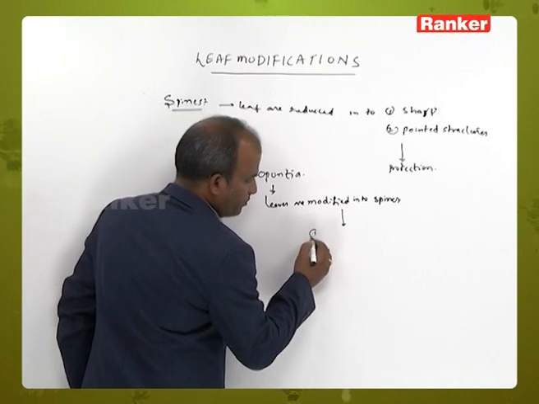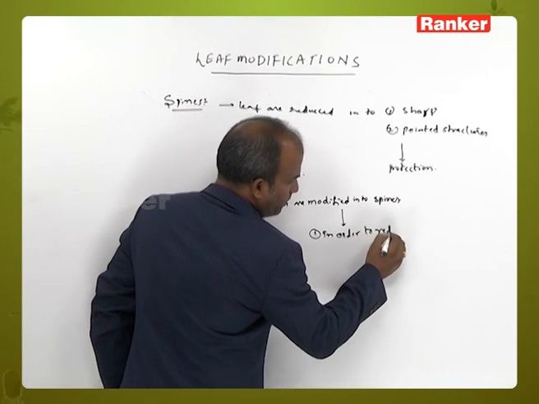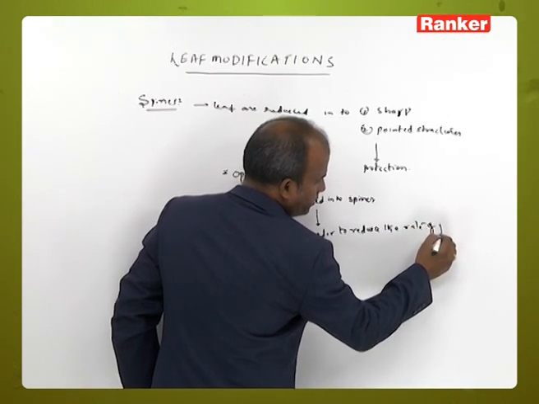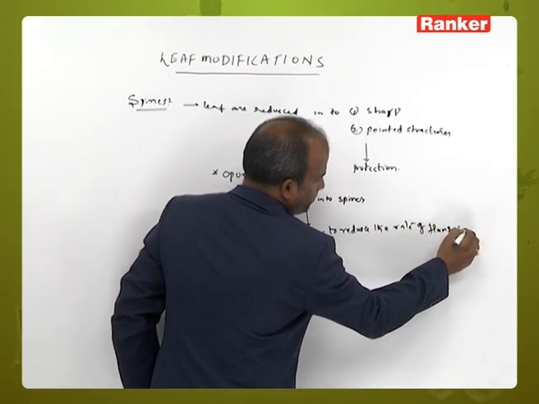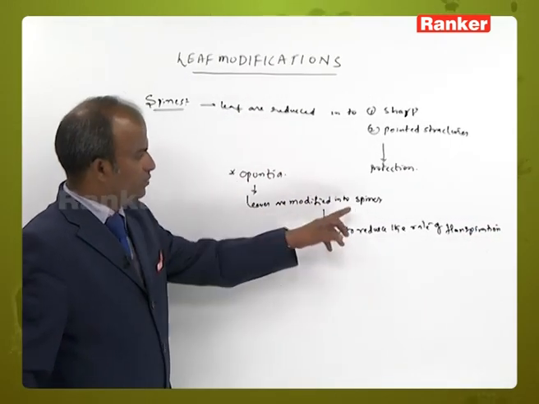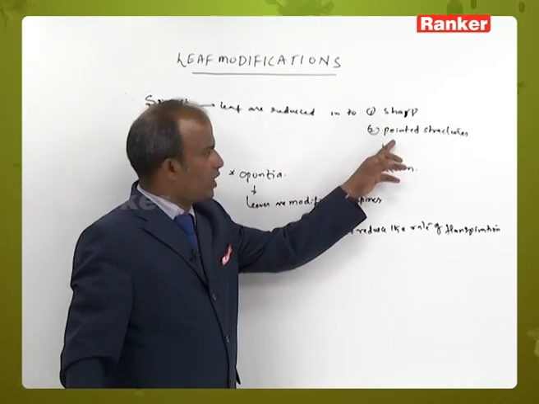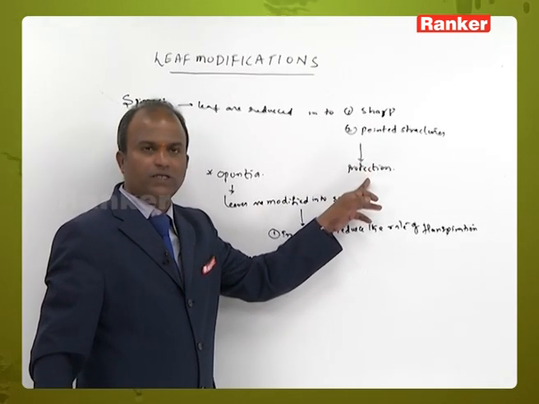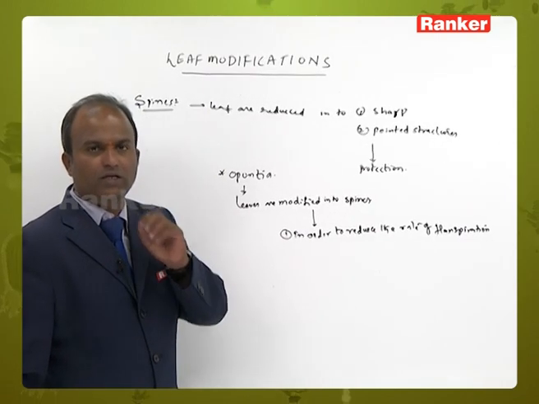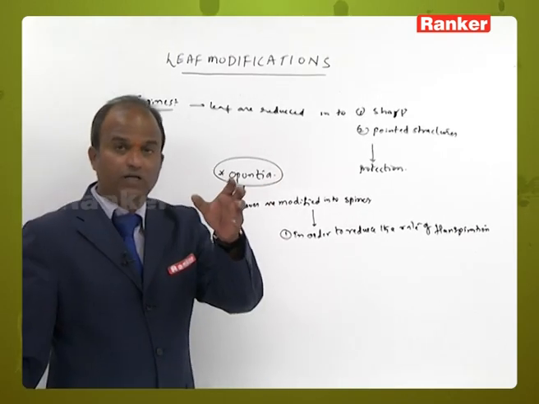What is the primary function? In order to reduce the rate of transpiration. In Opuntia, leaves are modified into spines. As they are sharp pointed structures, they also play an important role in protection.